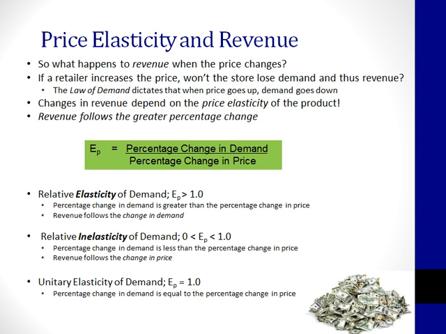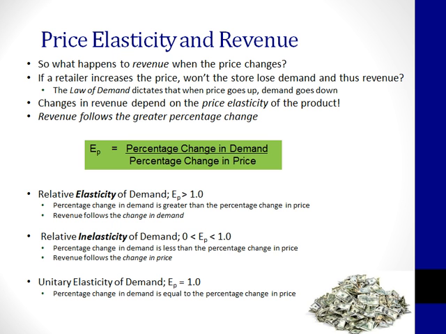Keep in mind that businesses need to maximize their revenues and profits to stay in business. Choosing the right price means that we need to understand the price elasticity of each individual product. One product might see an increase in revenue with an increase in price, while another product might see a decrease in revenue with an increase in price. So the rule of thumb is that revenue follows the greater percent change.